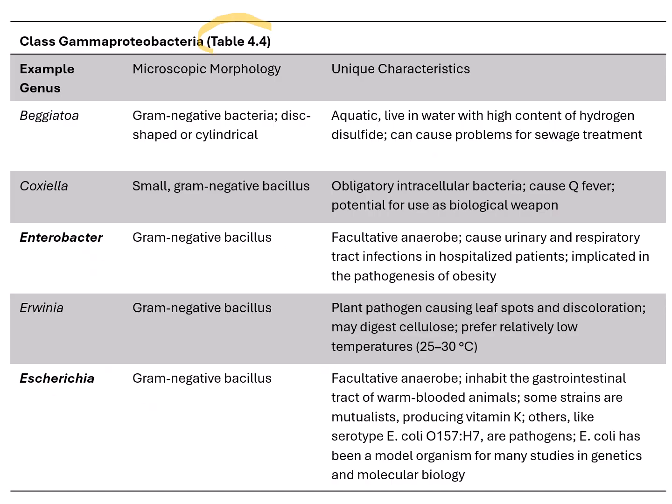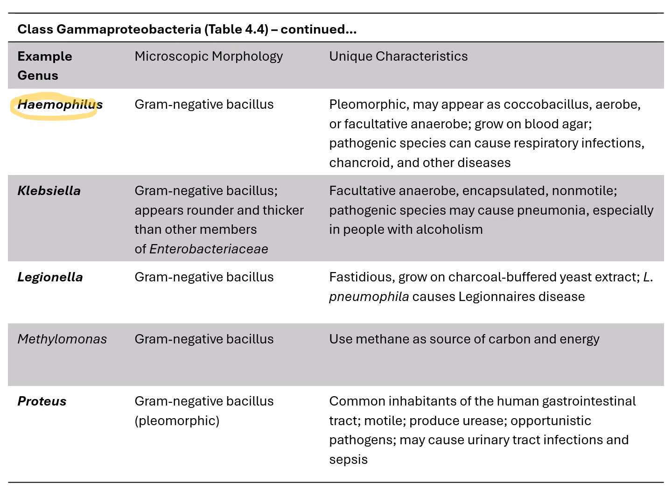And here's the table from our book showing the different genera from the class Gammaproteobacteria. You want to know the previous ones in the slides that I just talked about, as well as the bolded ones. So Enterobacter, we're going to see these in our lab soon. They can cause respiratory tract infections and also UTIs. We have Escherichia, which I just talked about, such as E. coli. We talked about Haemophilus and Legionella already. Klebsiella we're also going to be working with in the lab. We're going to see that these bacteria can cause pneumonia.